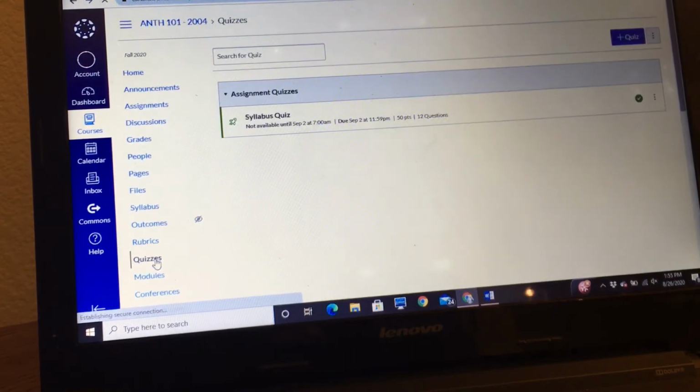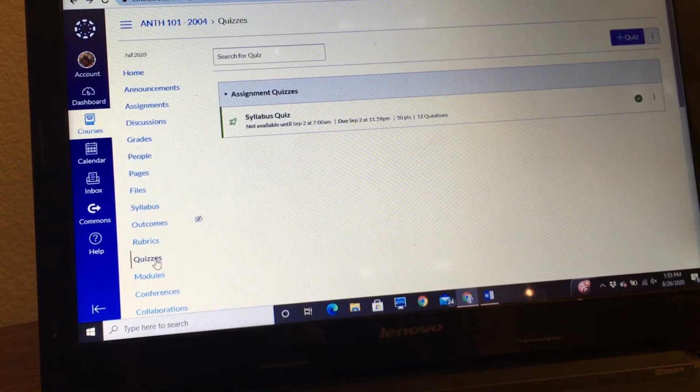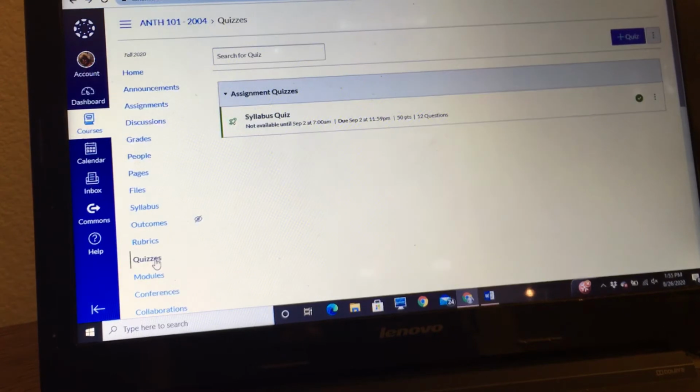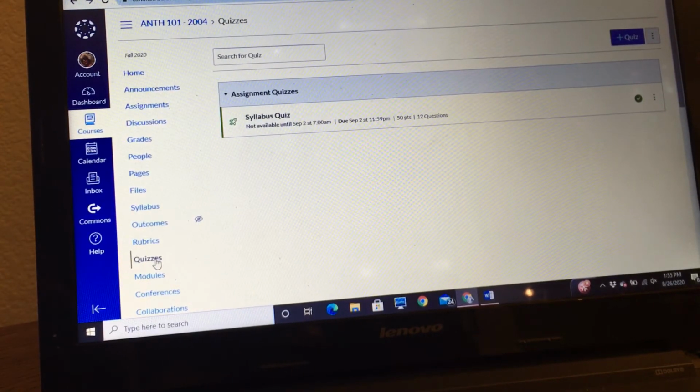Remember, for the syllabus quiz, I encourage you, please have your syllabus out. I do not expect you to memorize the syllabus. That's not the point of this assignment. These are easy points, and this quiz is just designed so you understand that there is a lot of information in the syllabus for you. So you can see here, September 2nd, it'll open at 7 a.m. You get 30 minutes, but it probably won't take you any longer than 5 to 10, but you do have a full 30 minutes.